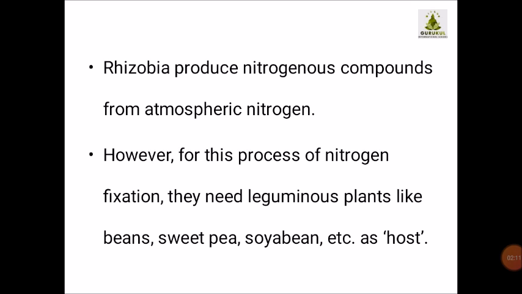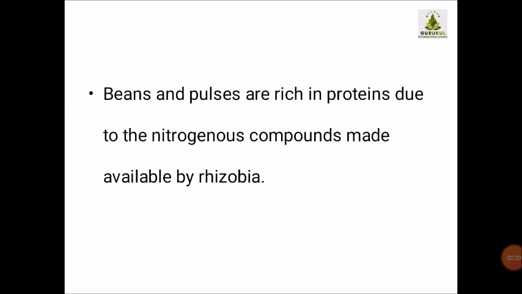However, for this process of nitrogen fixation, they need leguminous plants like beans, sweet pea, soya bean, etc. as host. And beans and pulses are rich in proteins due to the nitrogenous compounds made available by rhizobia. Why are they rich in proteins? Because they are getting nitrogenous compounds from the rhizobia.